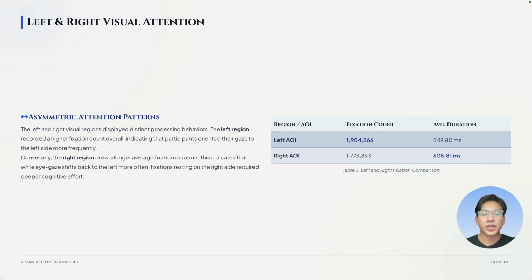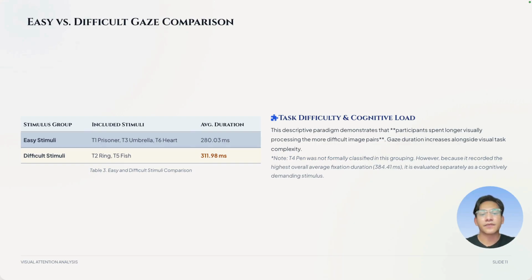We also looked at whether participants paid more attention to the left or right of the image in each pair. The left side got more fixations overall, about 1.9 million versus 1.77 million on the right. But the right side had a longer average duration, about 608 milliseconds compared to 550 on the left. So participants were jumping to the left image more often, but when their eyes landed on the right image, they stayed there longer.